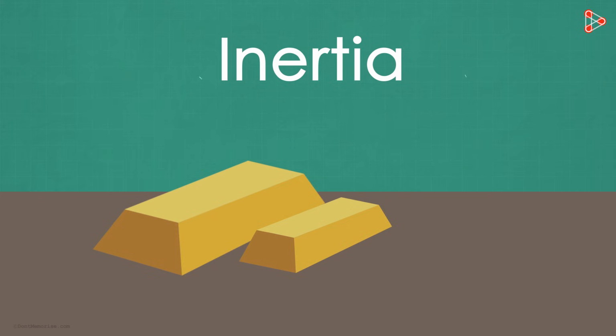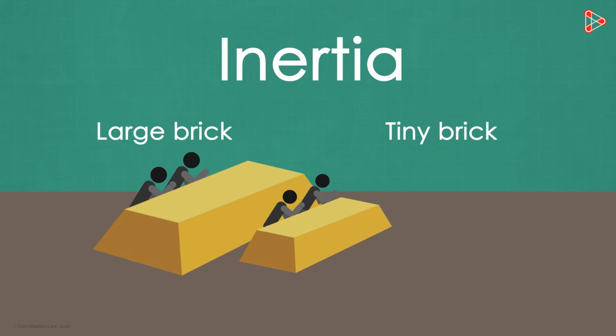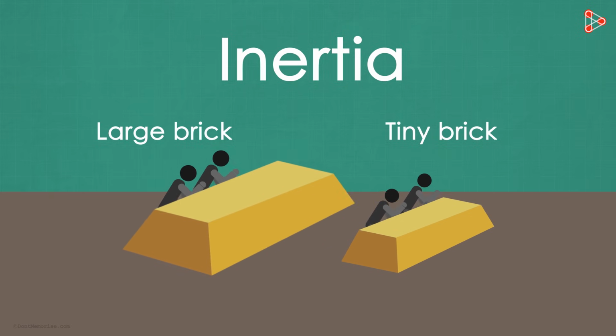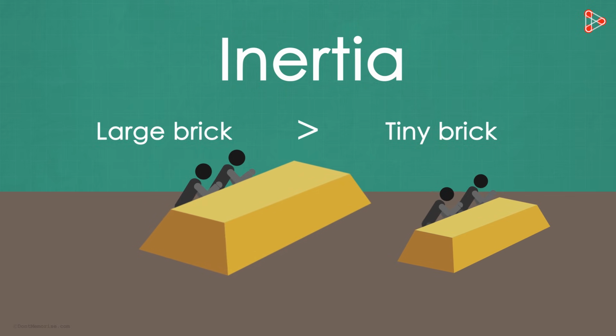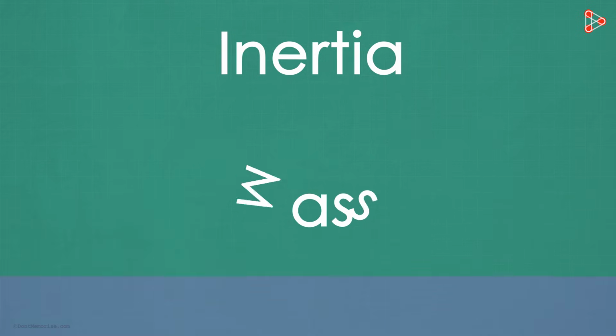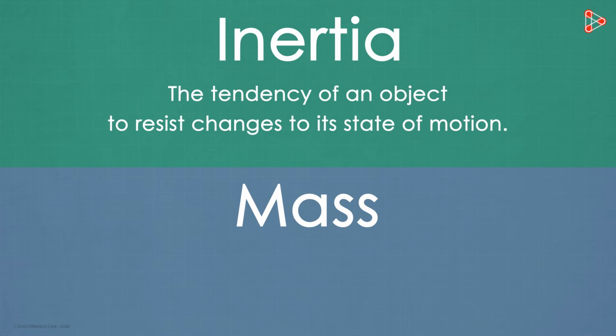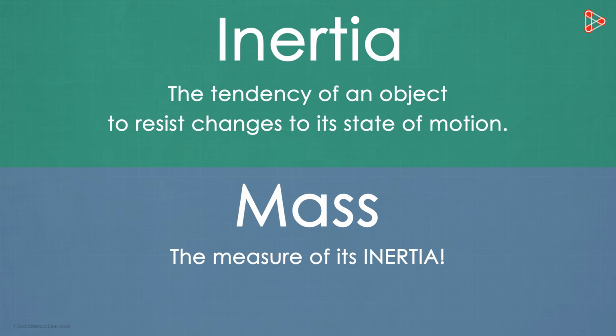So if we apply equal force to both these bricks, the tiny brick will move further as compared to the larger brick. The heavier brick has more inertia. How can we relate inertia and mass? Inertia is the tendency of an object to resist changes to its state of motion, and the mass of an object is the measure of its inertia.